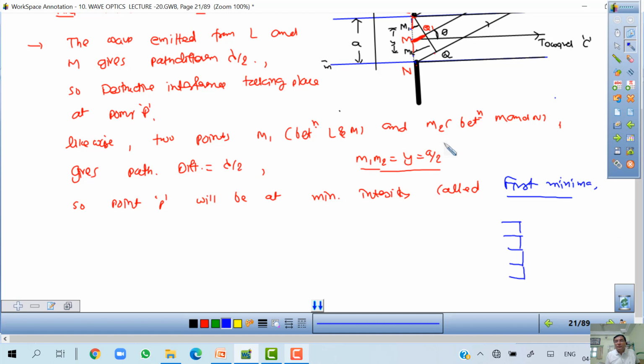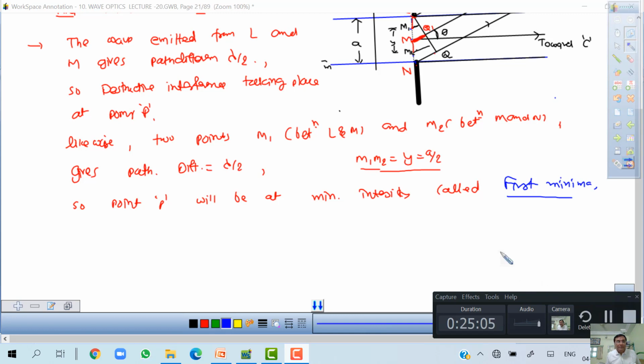So if it is 3, then I have to divide the slit into 6 parts. So 6 parts will be formed, and make pairs of two. 2 will cancel, 2 will cancel, 2 will cancel. So you get minima, upside as well as downside. So this is the explanation for the minima.